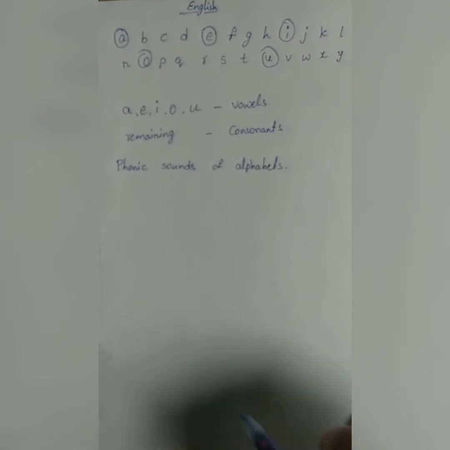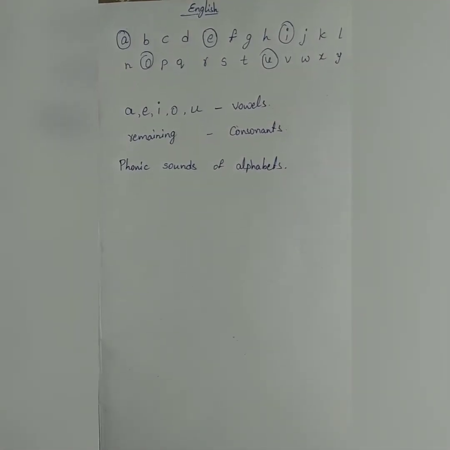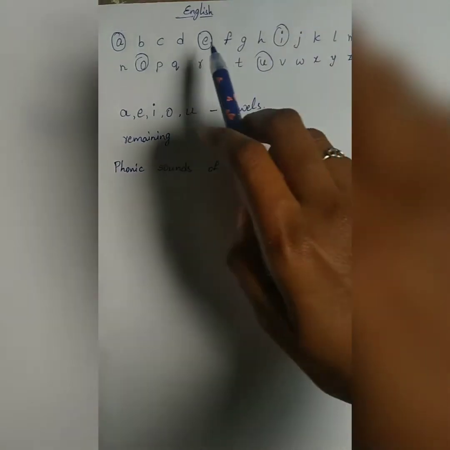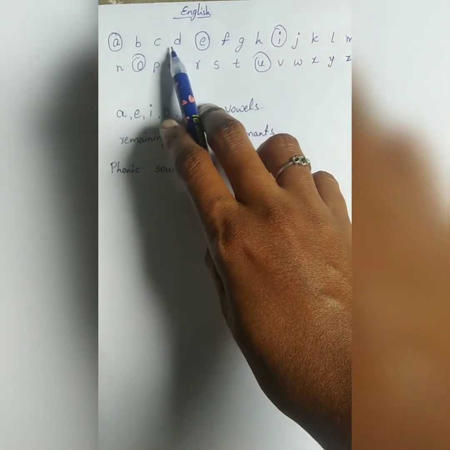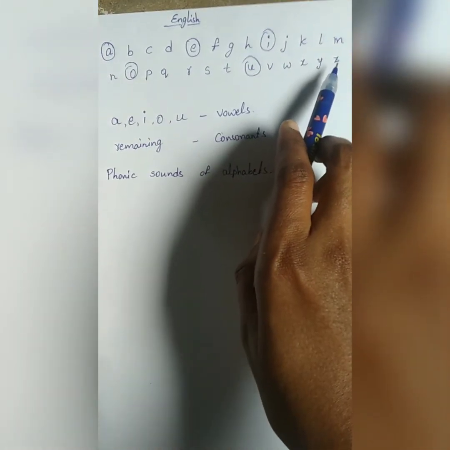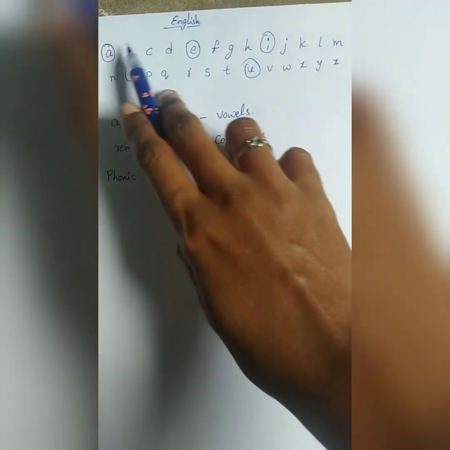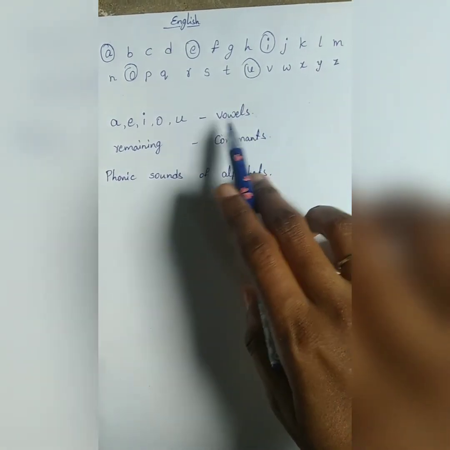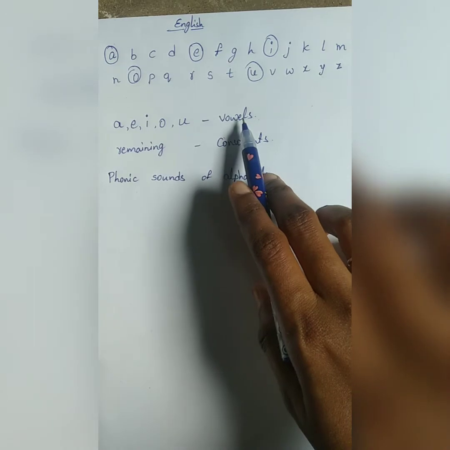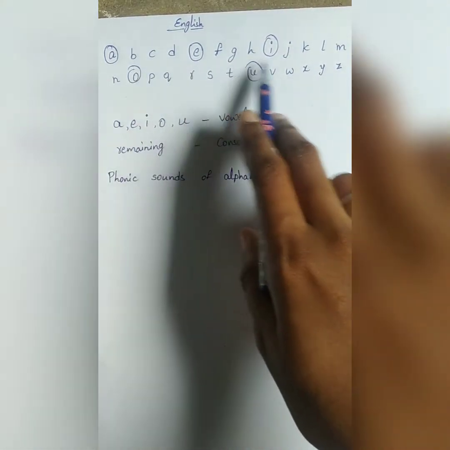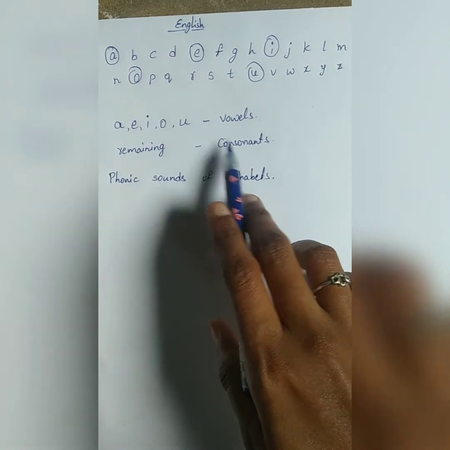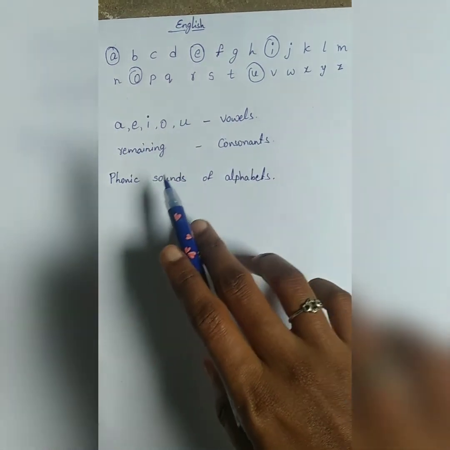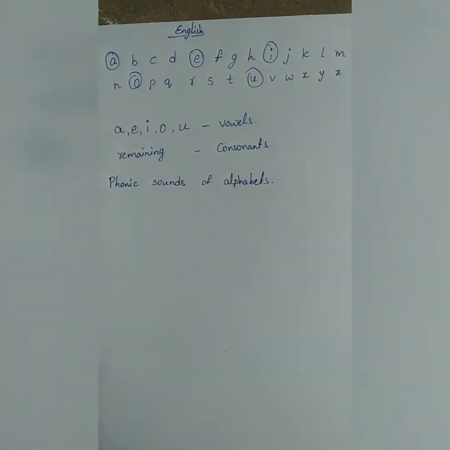In this video we are going to learn about the phonic sounds and what are vowels and consonants. Let us learn. Look here, A, B, C, D up to Z. So in these alphabets A, E, I, O, U are called as vowels, and the remaining alphabets are called as consonants. So first let us learn the phonic sounds of all the alphabets.